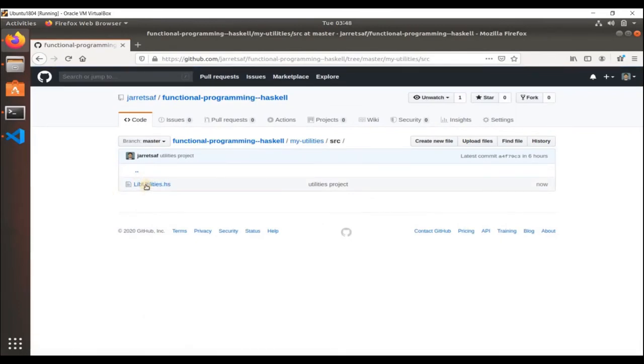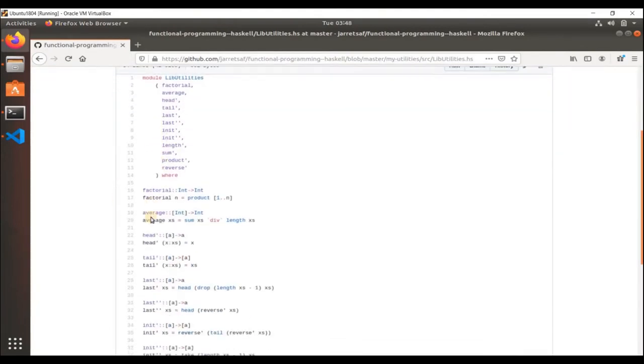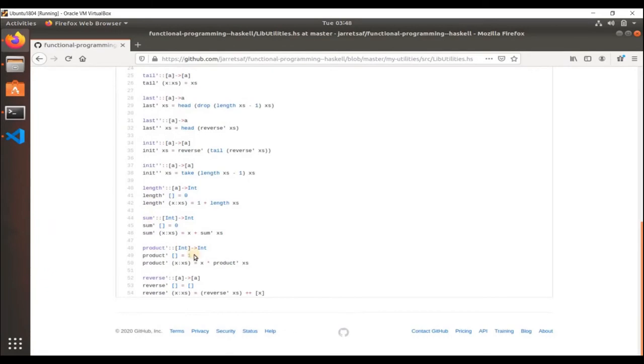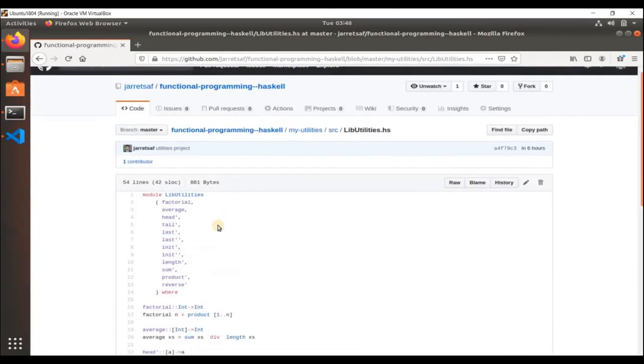So I have a library here named libutilities. Here I have some functions like factorial, average, head, and some other functions. So I want to reuse all these functions in my project, in my Haskell stack project.